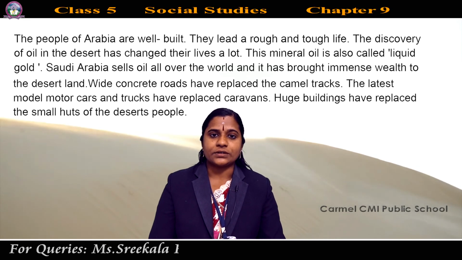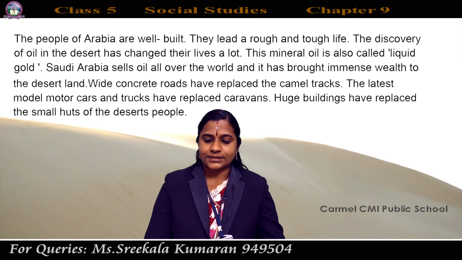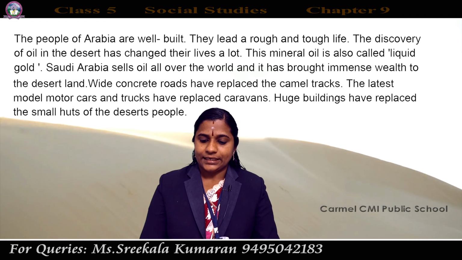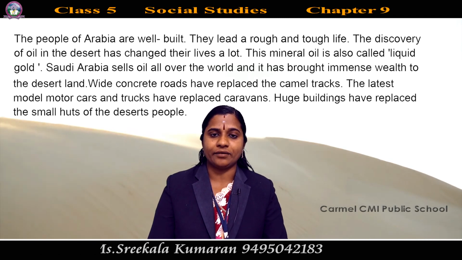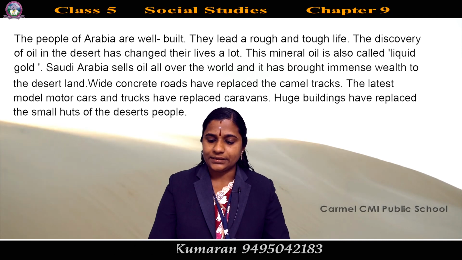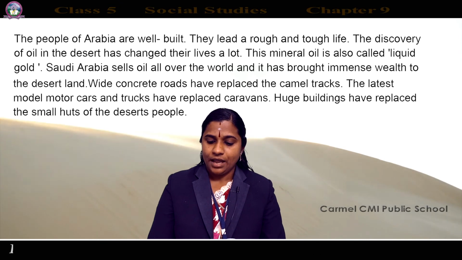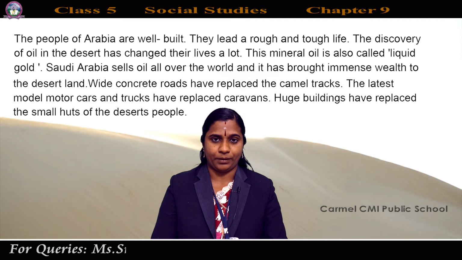Then which changes happened in the Saudi Arabian people? Wide concrete roads have replaced the camel tracks. The latest model motor cars and trucks have replaced the caravans. Huge buildings have replaced the small huts of the desert people.